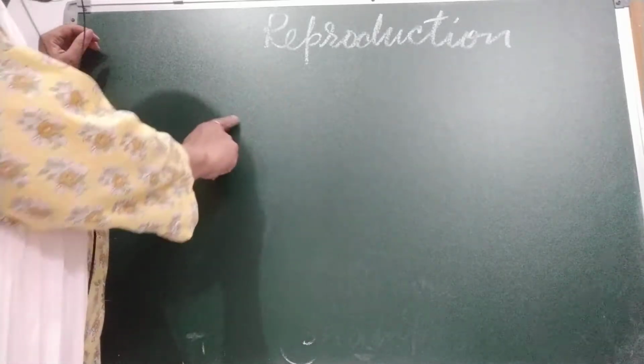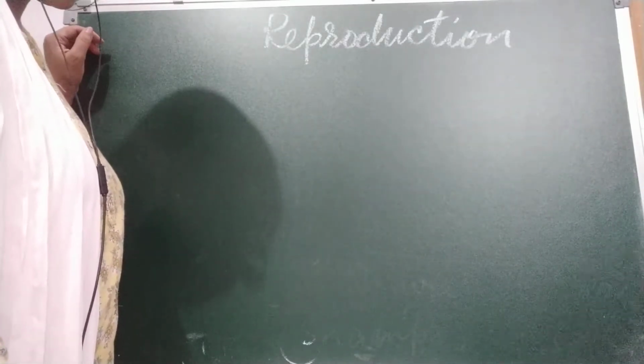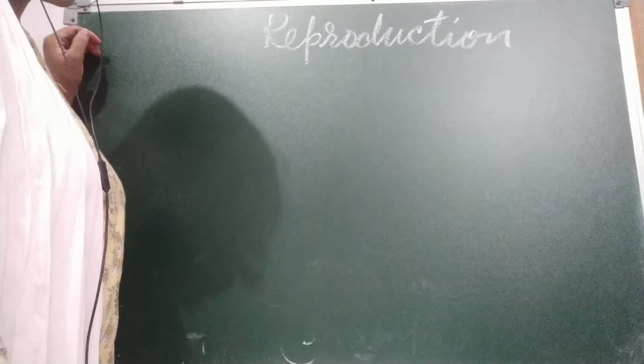Hello children, today we are going to discuss the lesson reproduction. What is this process, children? Reproduction is the process by which living things produce young ones of their own kind. Without this process, the organism cannot reproduce offspring and therefore cannot continue its species.